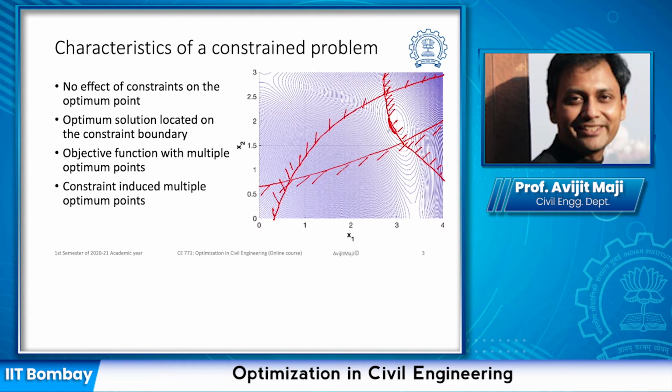We may get into a situation where the optimum solution is located on the constraint boundary itself.